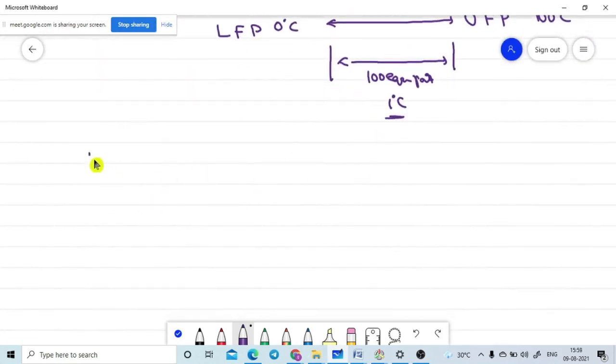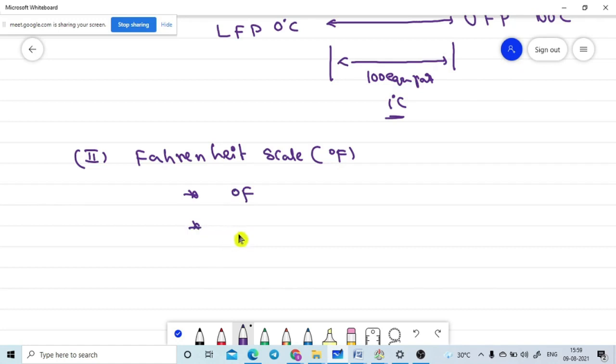The second one is the Fahrenheit scale, which you are already familiar with. The unit symbol is degree Fahrenheit. The scale is named after the scientist who introduced it. Here the lower fixed point of water is 32 degrees Fahrenheit, and the upper fixed point of water is 212 degrees Fahrenheit.